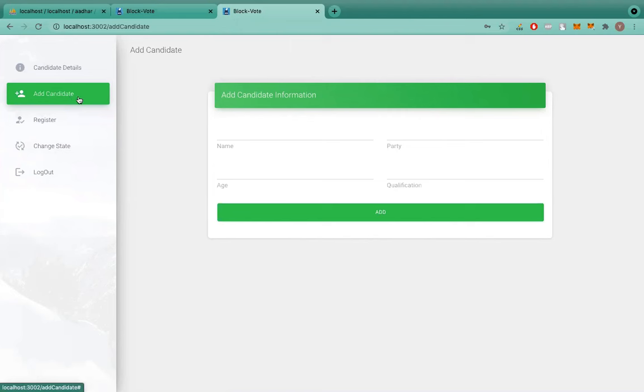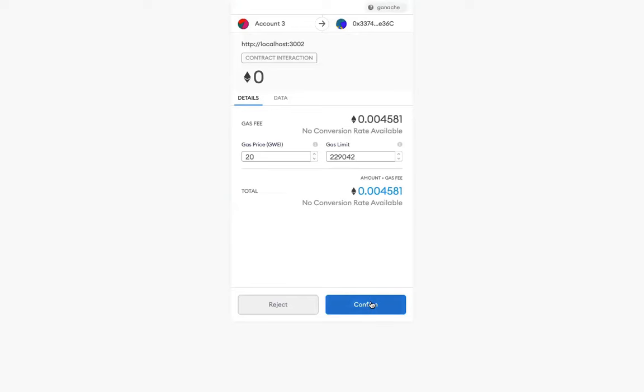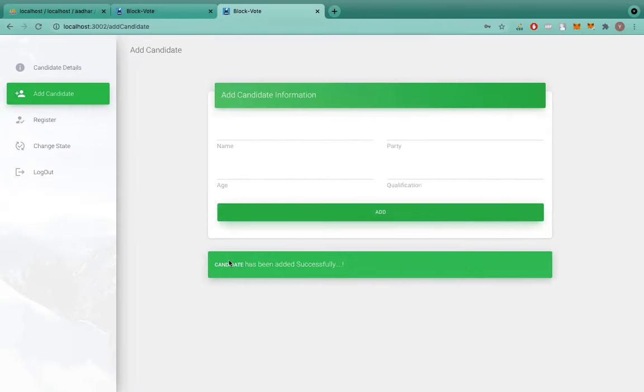Admin can add a candidate, so we will be able to see in the voting area who are the candidates standing in the elections. Now let's try the adding part. So I will enter the details here. I have entered all the details. Now I will click on the add button. A transaction has been generated, and when I confirm the transaction, I will get a message that the candidate has been added successfully.